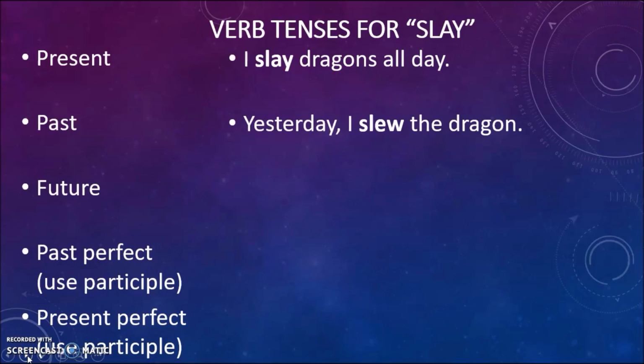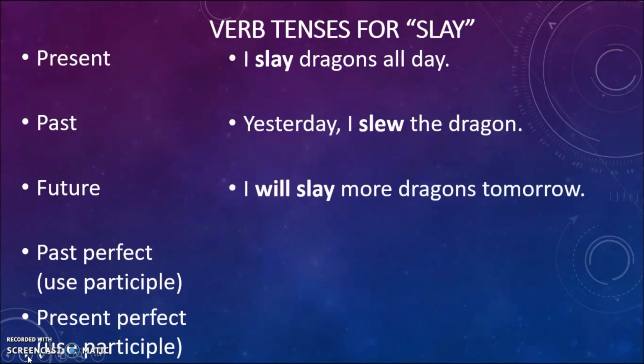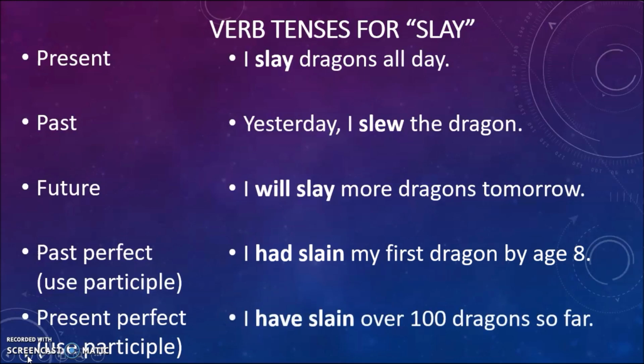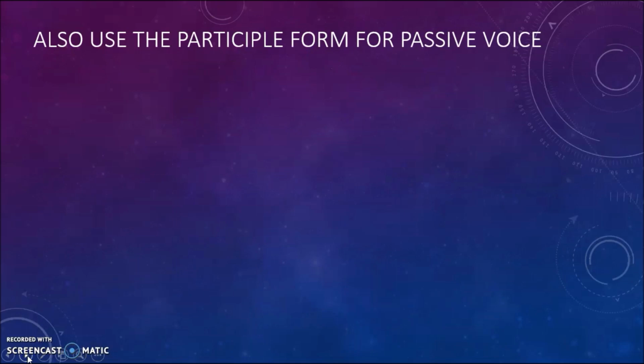Future tense is going to be the same as present tense. We're just putting a will in front. So I will slay more dragons tomorrow. And then for the participle form, the past perfect and the present perfect, this is going to be our vocab word, slain. So I had slain my first dragon by age 8. That's the past perfect. I have slain over 100 dragons so far. That's our present perfect.